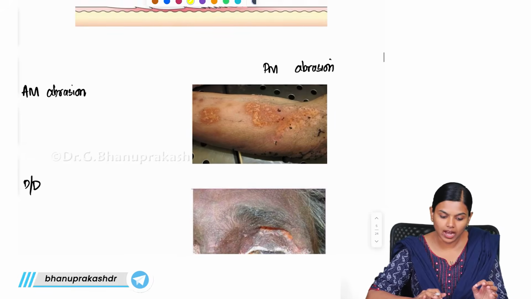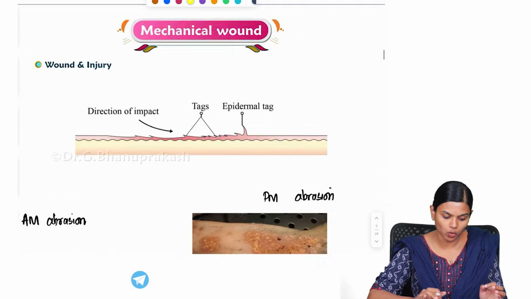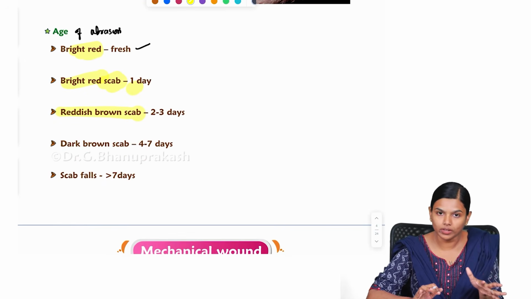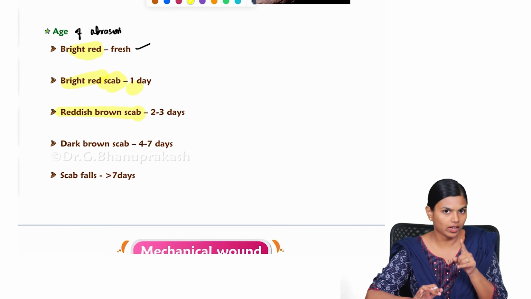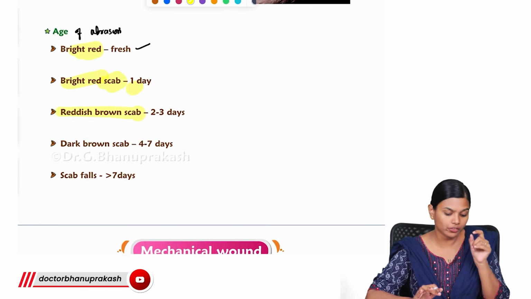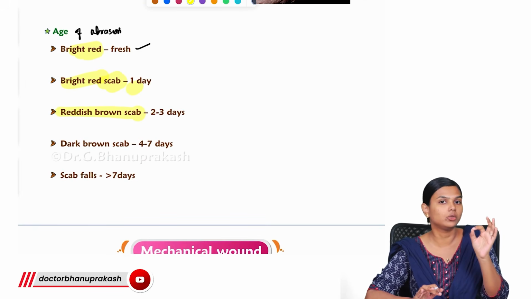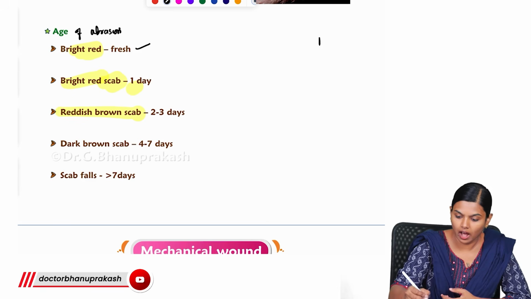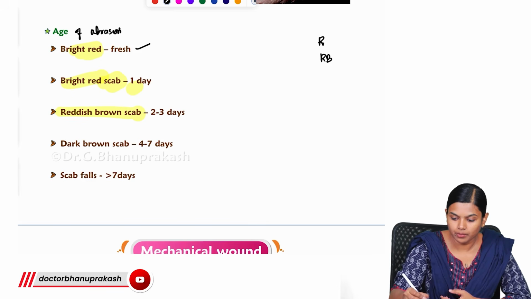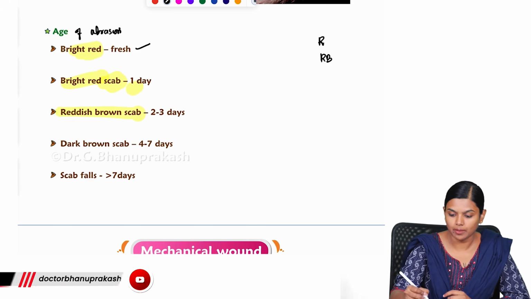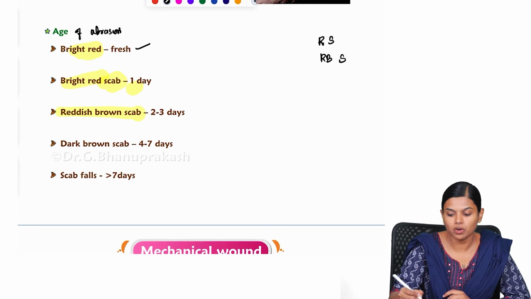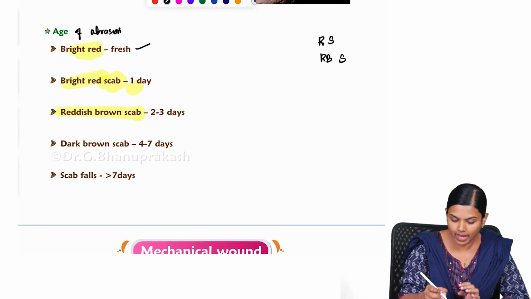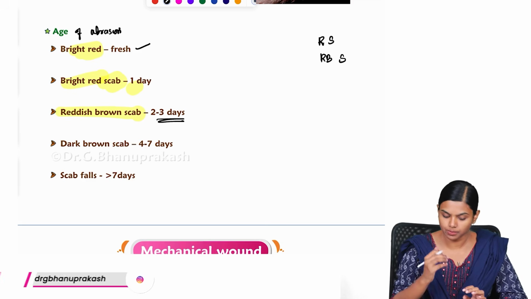And if you start seeing a scab over it, it is a 1 day wound, and when the color changes from red to reddish brown, you will get a reddish brown scab. If you get a reddish brown scab, it means 2 to 3 days have passed.